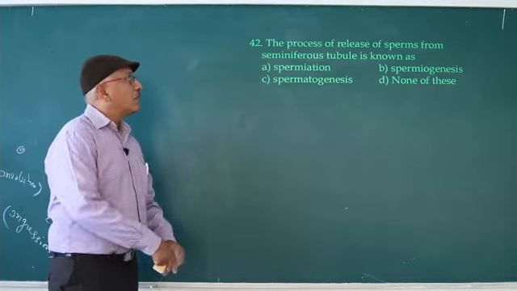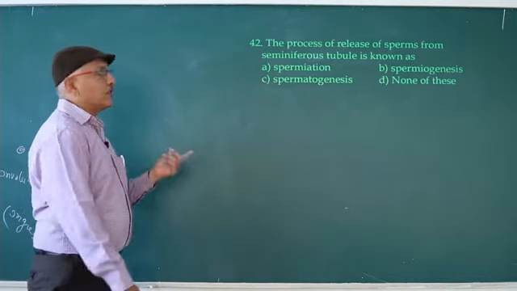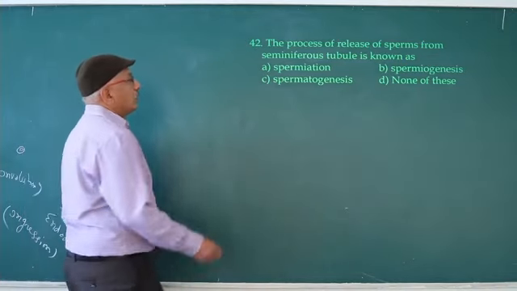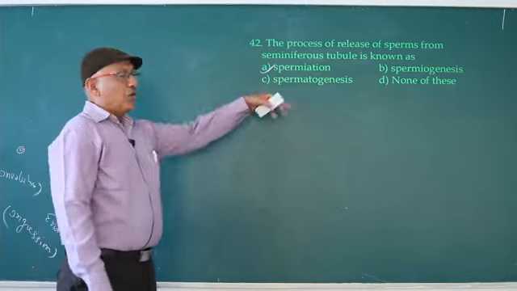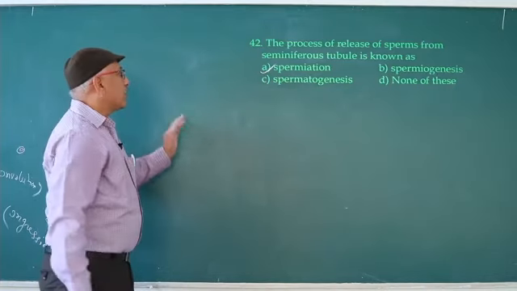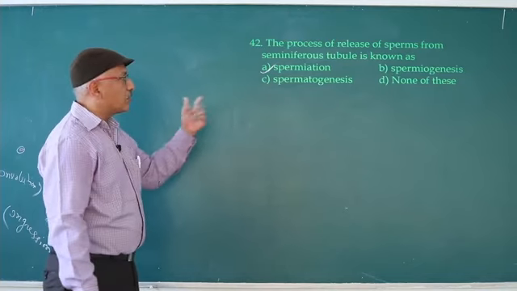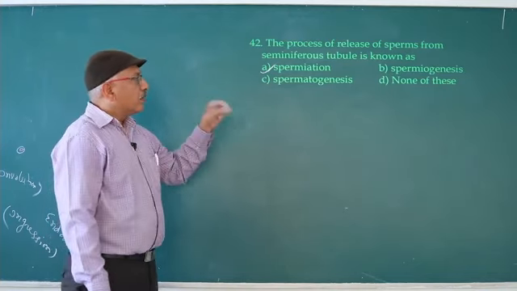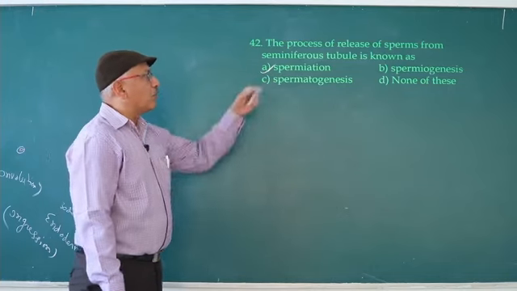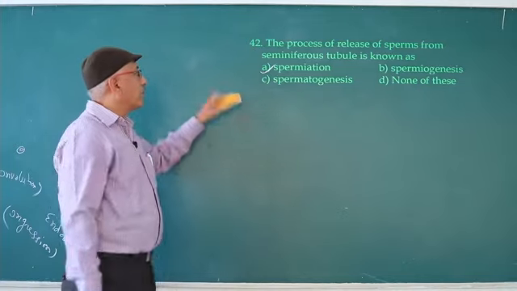Next question: the process of release of sperms from the seminiferous tubule is known as spermiation. You already know spermatogenesis is the formation of mature male gametes from male germ cells. Conversion of spermatid into spermatozoa is spermiogenesis. So the answer is spermiation.